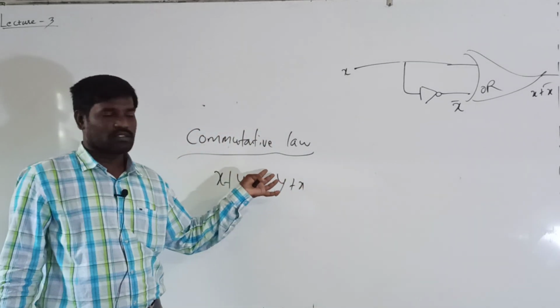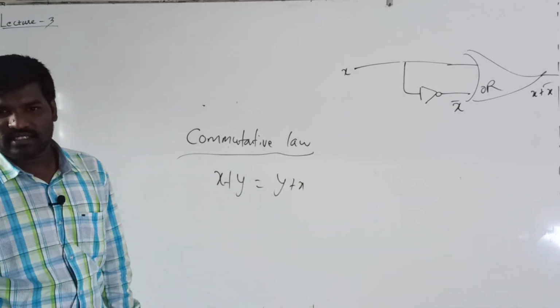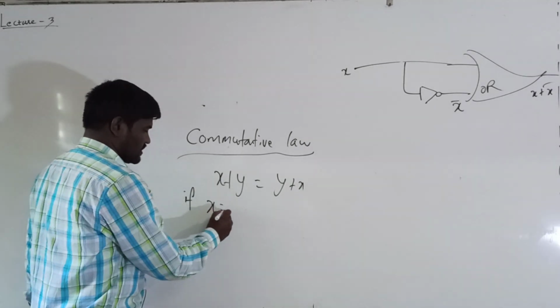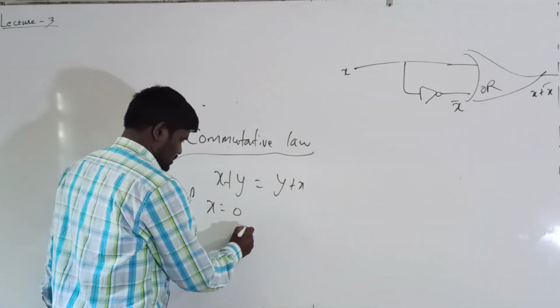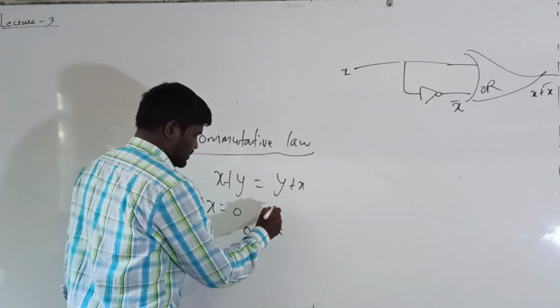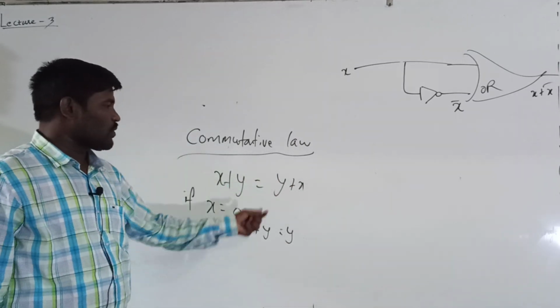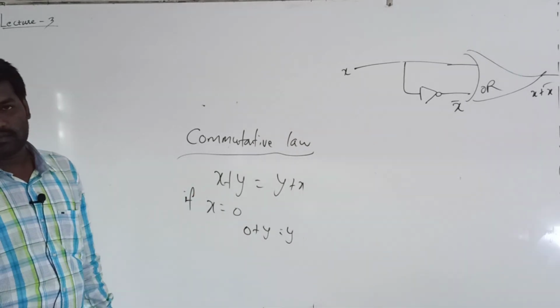Simple law, okay, x plus y is equal to y plus x. So just I can apply, if x is equal to 0, 0 plus y is equal to y. In the same way, you can take y plus x and you can apply these zeros and ones.